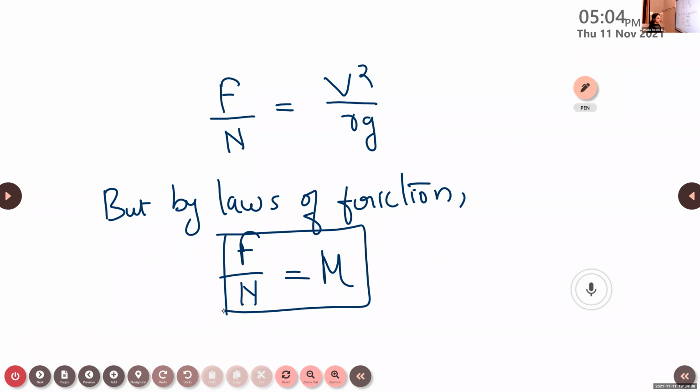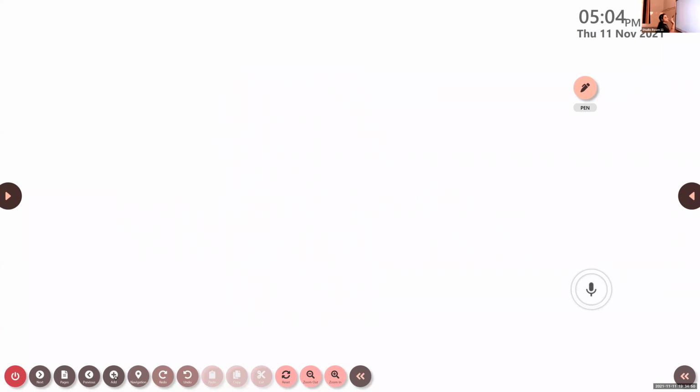Therefore, our equation becomes mu is equal to V square by Rg. Instead of F by N, we replace it with the coefficient of friction mu.